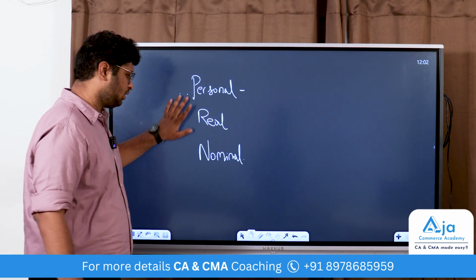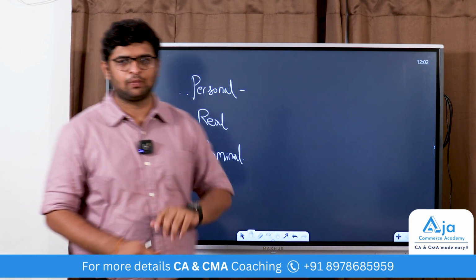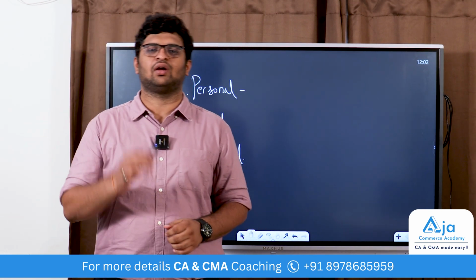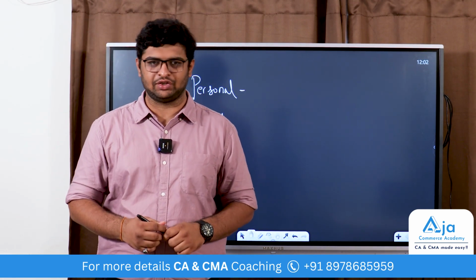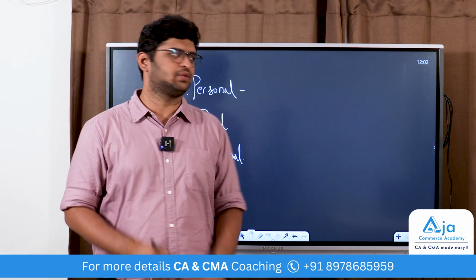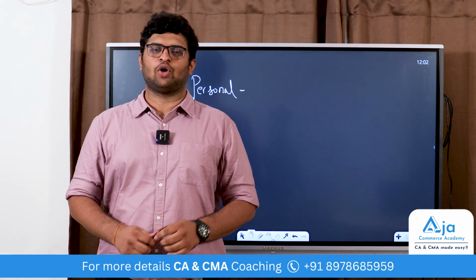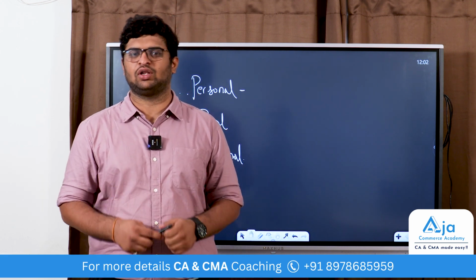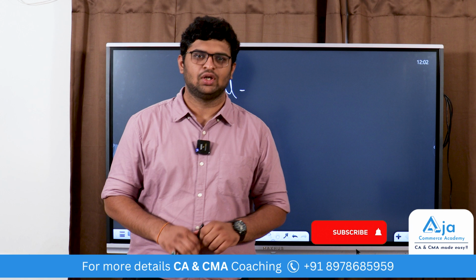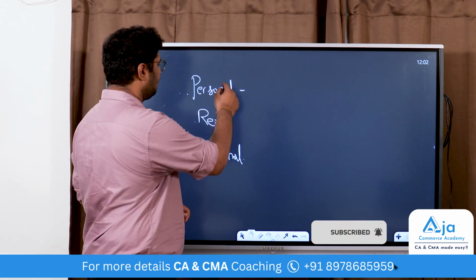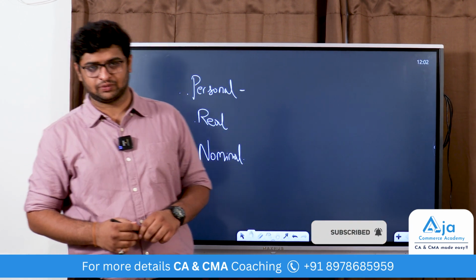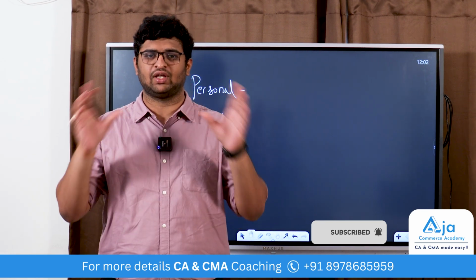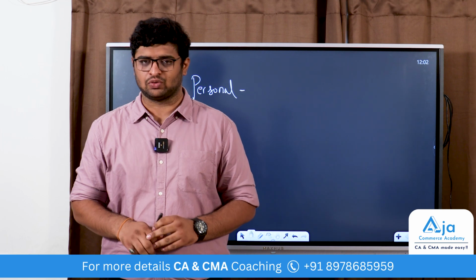So what is personal, what is real, what is nominal? I told you what personal is. So what is real? Real accounts are nothing but the accounts that come in the balance sheet. Balance sheet items are known as real accounts. And then nominal accounts are nothing but your expenses and incomes. That is all the items that come in your P&L account. So this is about the real, personal and nominal accounts. These three are a type of account where everything is classified into these three accounts.